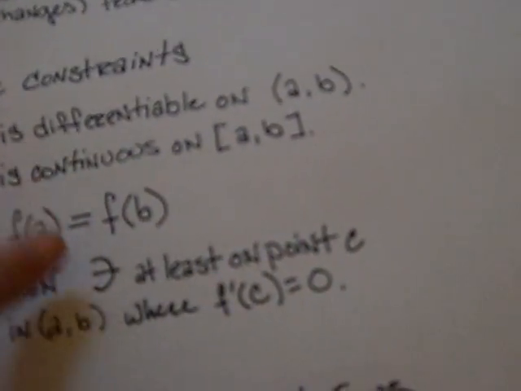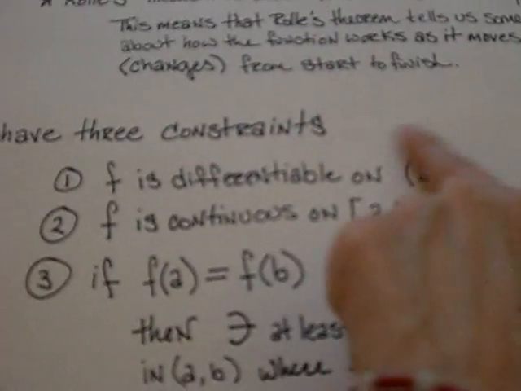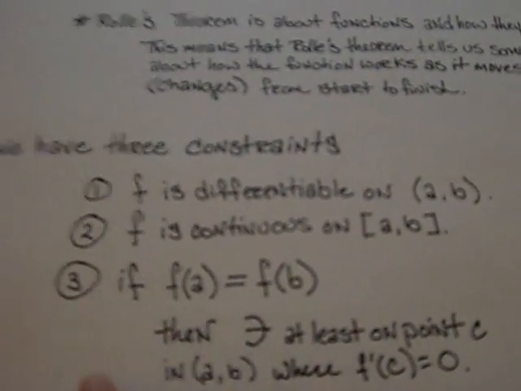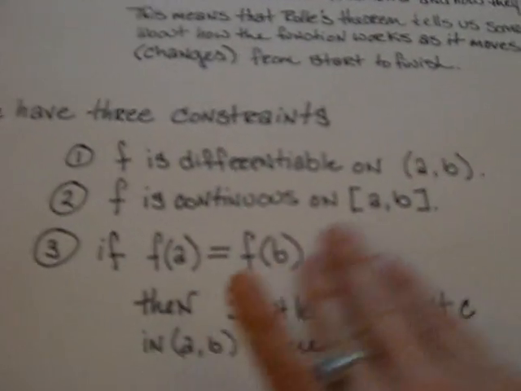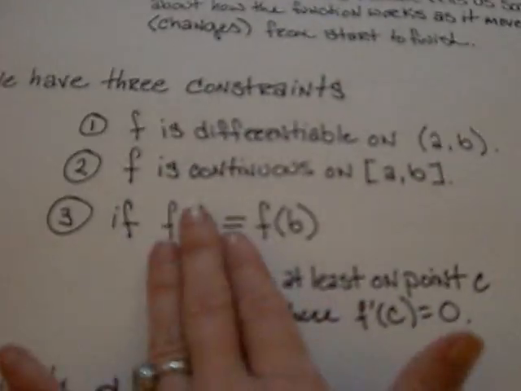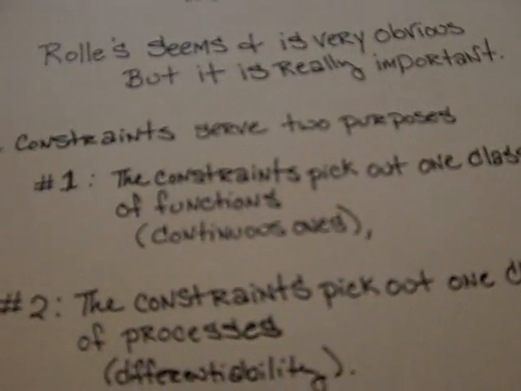So these two are going to carry over into our mean value theorem. We should remember that. And this part right here is a Rolle's-only type of deal. So this part right here is Rolle's and Rolle's alone. And something to say about Rolle, he's from France, and he hated calculus.